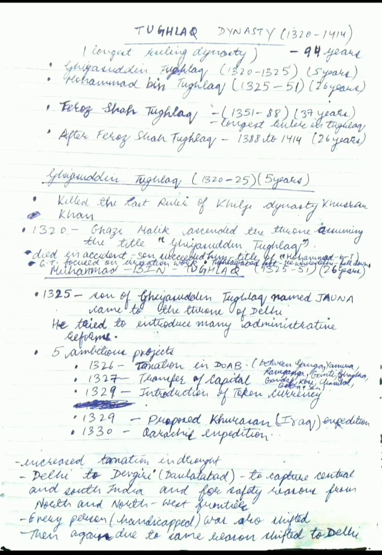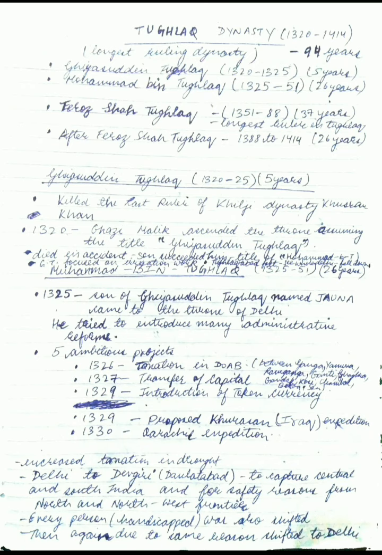Now the second ambitious project was in 1327. He transferred the capital from Delhi, and then in 1329 to Devgiri, that is Daulatabad, to capture central and south India and for safety reasons from the north and northwest frontier. As for the first project, he introduced taxation in Doab and increased taxation in the drought period.